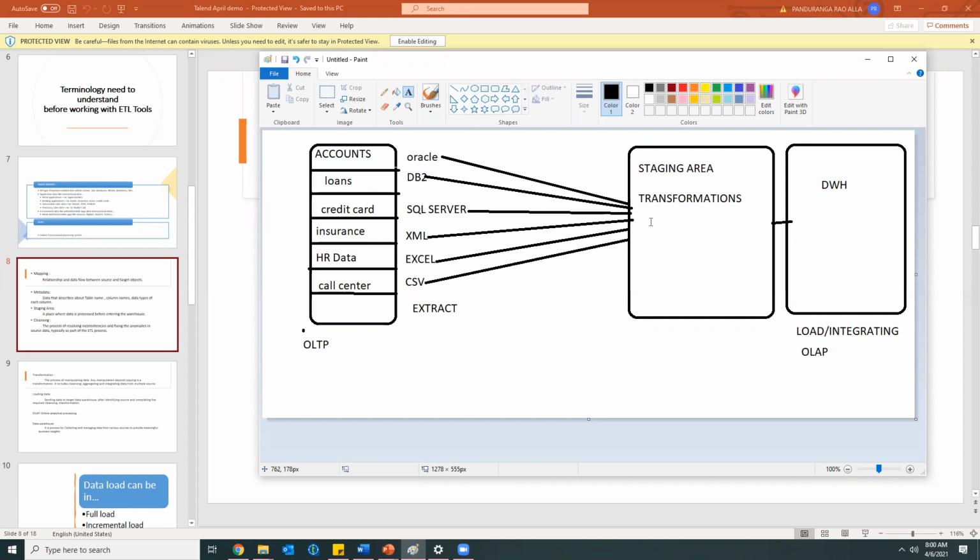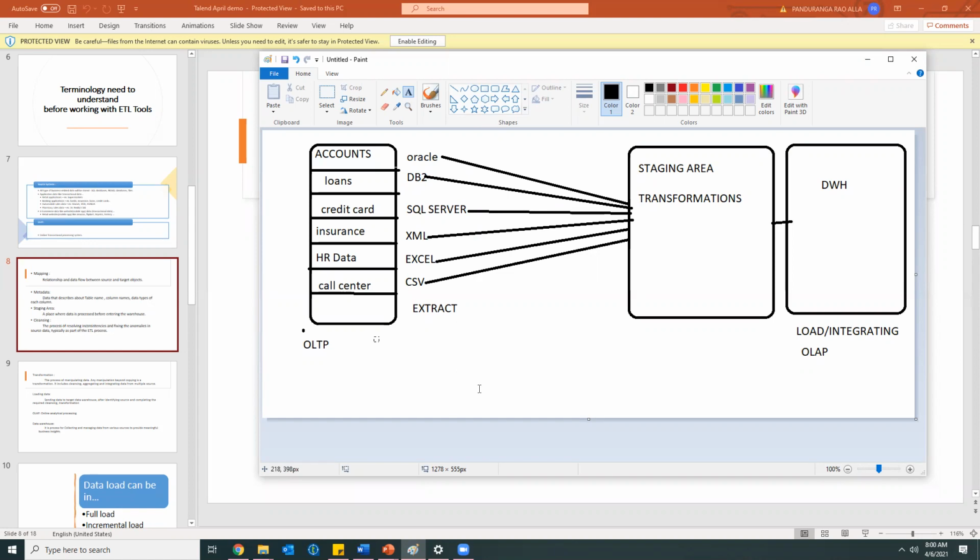Your account number will not be there for others. So for example, in this table, you will be having the account number, and in the transactional table, where we are doing the transactions, in that table also we'll be having the account number. So by joining these two account numbers, we can get other details.